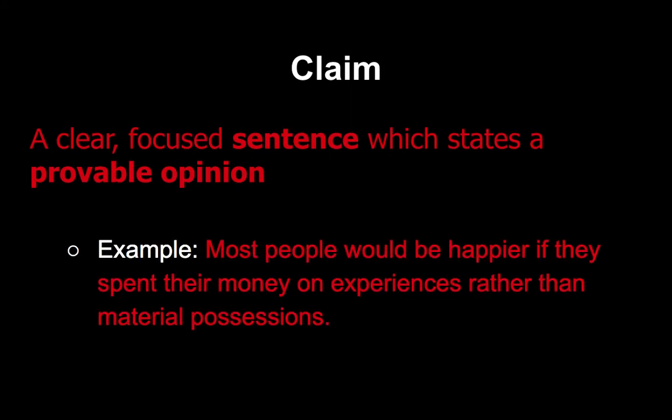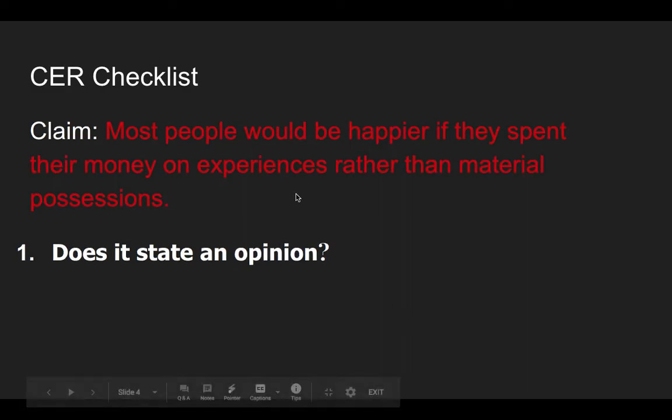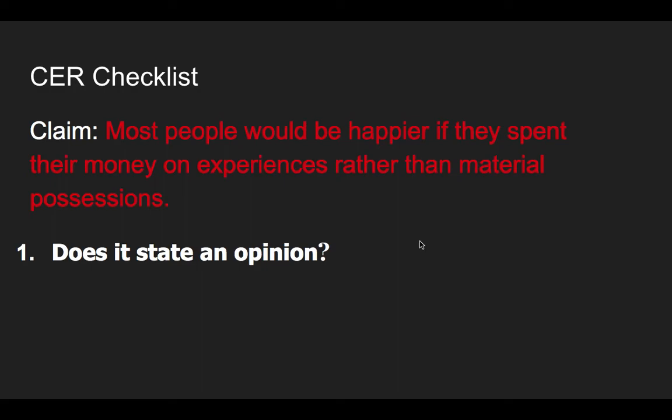So I have an example here. Most people would be happier if they spent their money on experiences rather than material possessions. Okay, so this is my claim statement. We have a little checklist that we can use to see if this is a clear claim. The first element: does it state an opinion? The opinion in this claim is that experiences make people happy, not material possessions, and that is an opinion. So yes, it states an opinion.